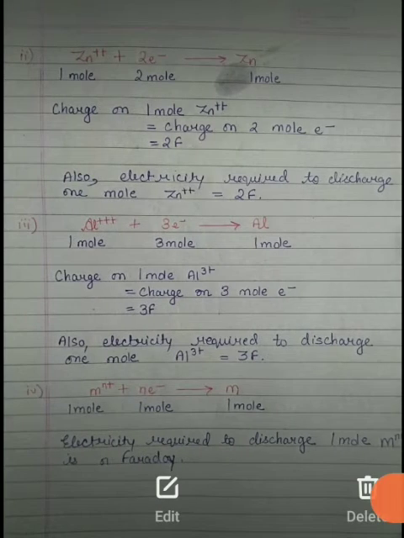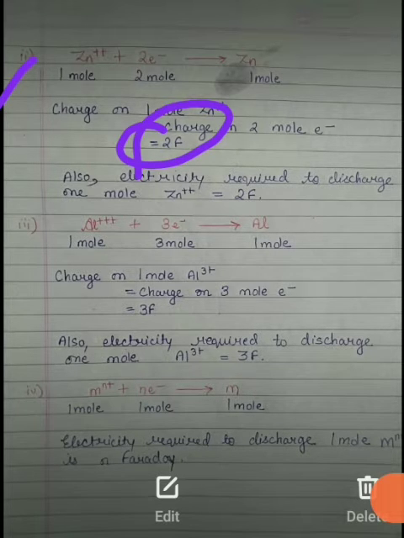Now students, let's see some more questions. Here Zn2+ plus 2 electrons converts into Zn. Zn2+ is 1 mole, 2 electrons is 2 moles, and Zn is 1 mole. So the charge on 1 mole of Zn2+ equals the charge on 2 moles of electrons, so we get 2 Faraday. The electricity required to discharge 1 mole of Zn2+ is 2 Faraday. These are simple numerical questions which you have to solve.